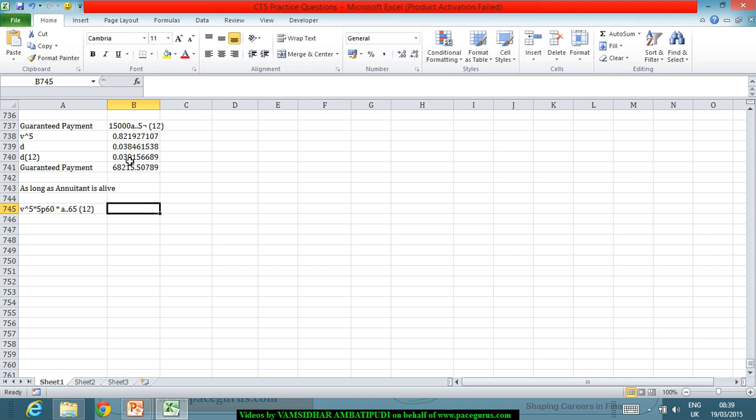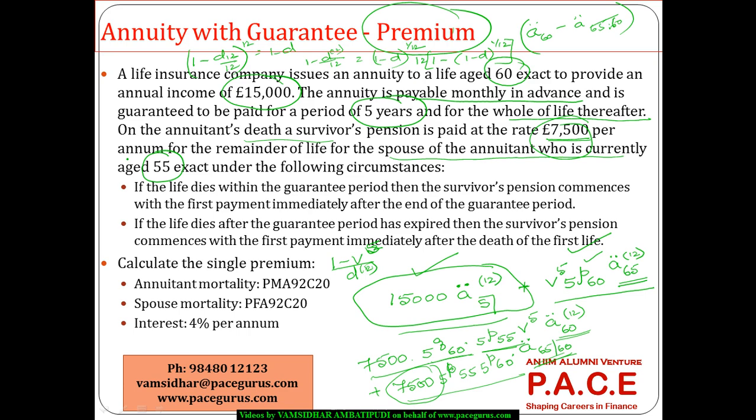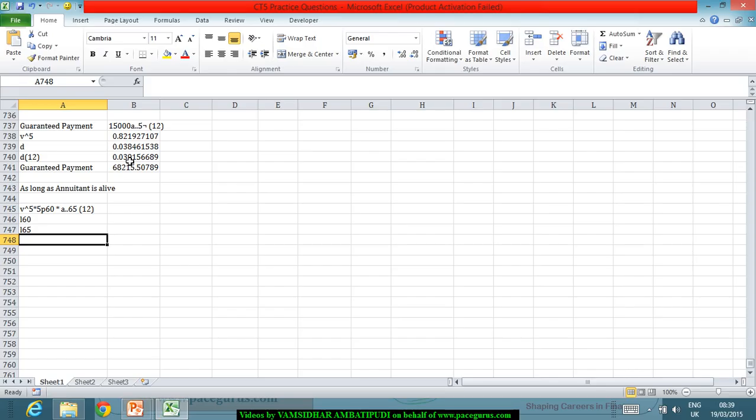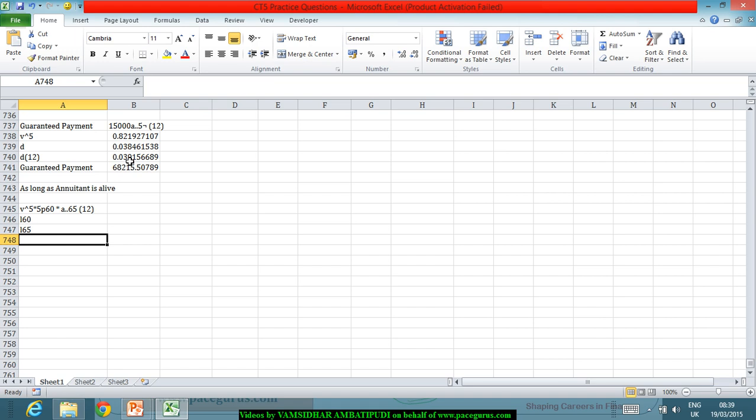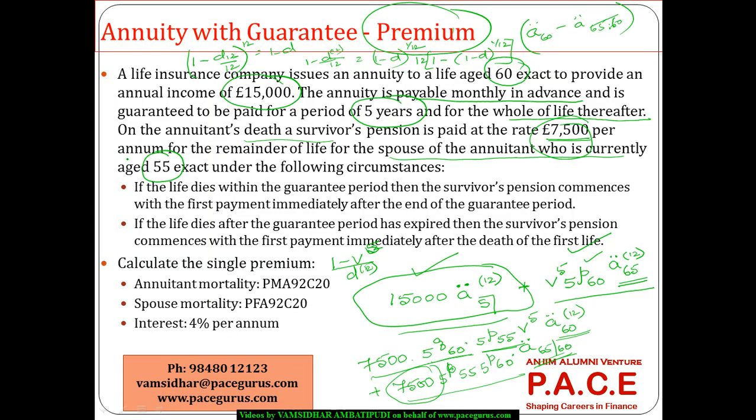So I have V to the power 5 now. I require 5p60. So for 5p60 I require L60 as well as L65. Right? Okay, these things I have to get from the PMA for males and PFA table for females under the 4% scenario. So this gives me a 5p60, and I also require a double dot 65 12.